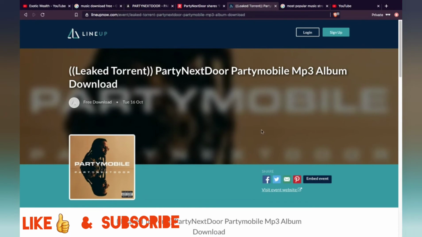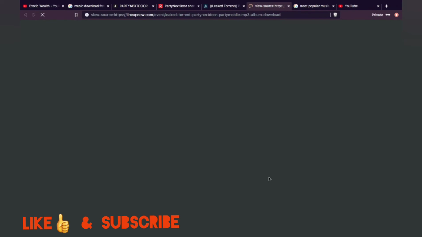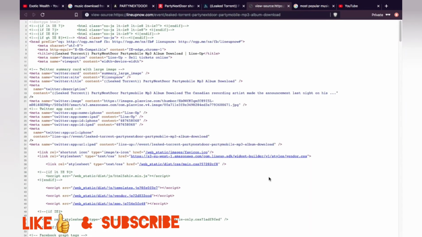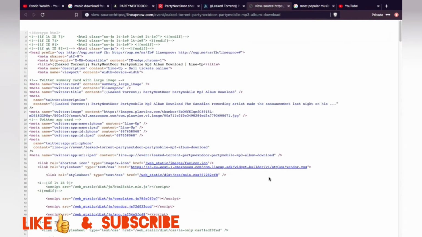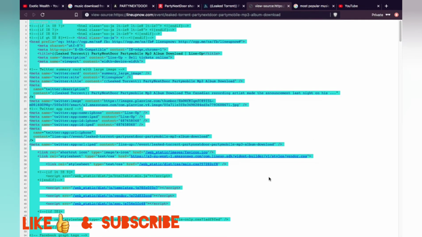I've already shown you how to copy the HTML. That's nothing new. You should already know. And if you don't know, here we go. What you want to do for this is view page source, and then it'll take you to another tab, as you see, and you can just copy it here. If you are on Mac, it's Command A and then Command C. But if you're on Windows, it's Control A and Control C to copy. So yeah, there you go. With that being said, let's get to the next one.